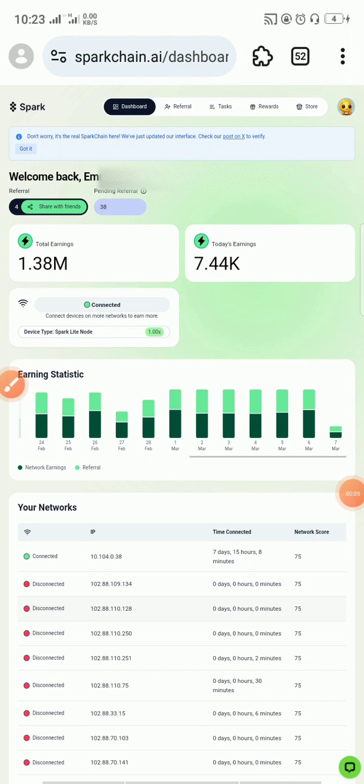Are you looking for a way to actually profit from your internet data? Meaning how you use the internet, not personally your internet data like browsing history and all that. How you use the internet and how you browse, and also profit from your unused internet. If that sounds nice for you, then Sparkchain is here for you.